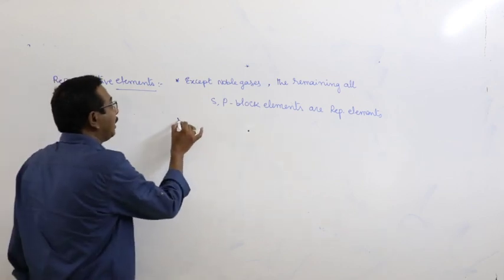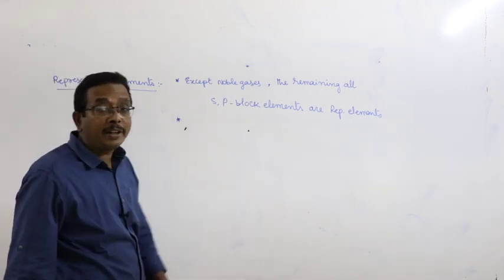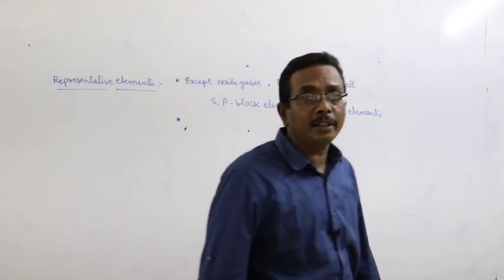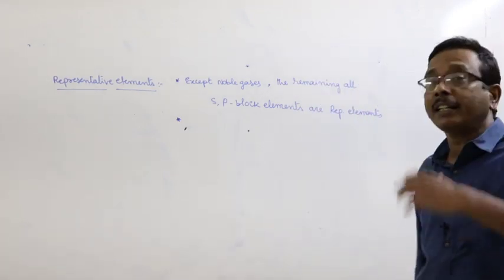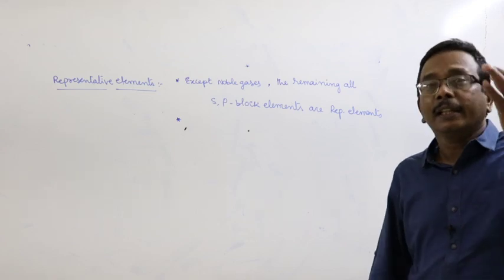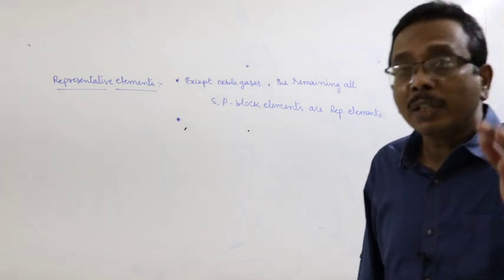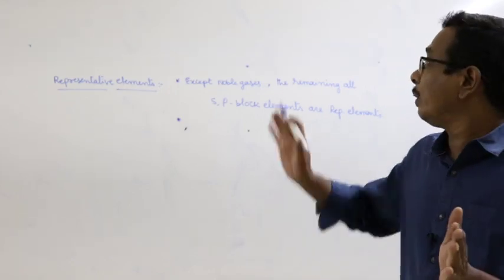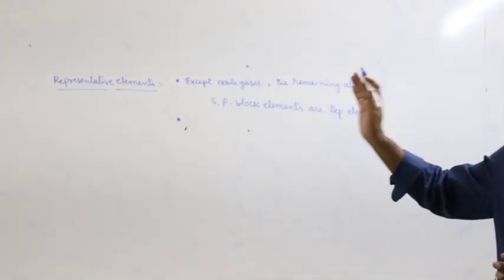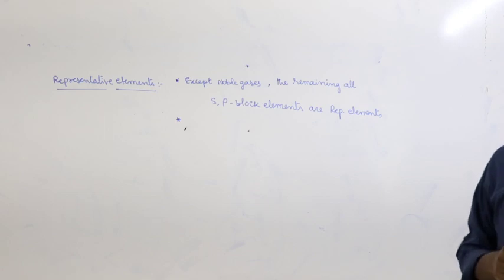But technically, the representative elements can be defined in another way. What is that? Now you have to recall the definition for the inert gases. The elements in which the outermost S and P orbitals are completely filled are known as inert gas elements or noble gases or zero group elements.